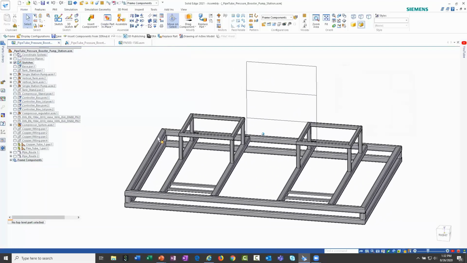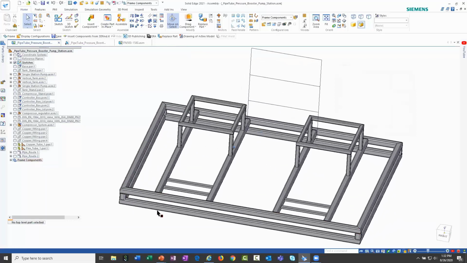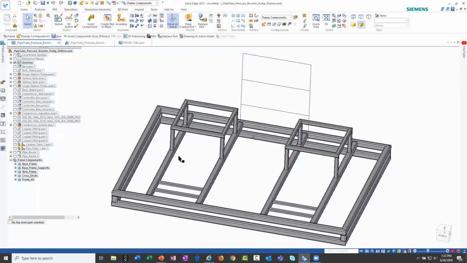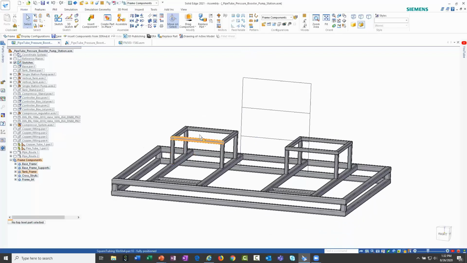So again, you can see the base frame here. We've got some mitered corners. We have some other frame components that are listed over here on the left-hand side. For example, these frames that stick up a little bit that are holding the tanks. You can see those are maybe a little bit smaller in cross-section.